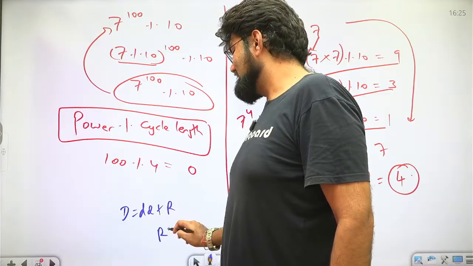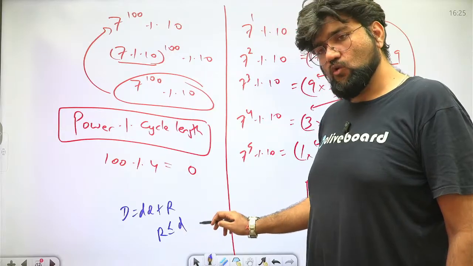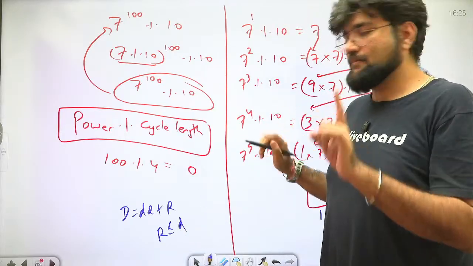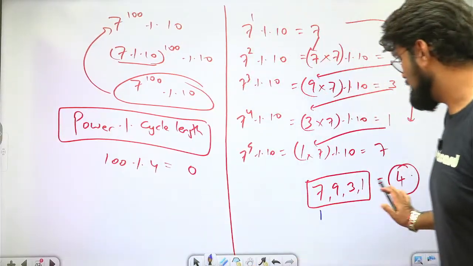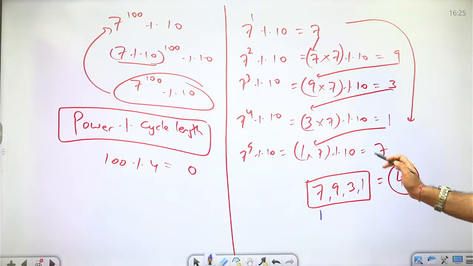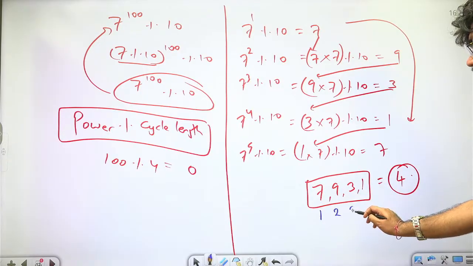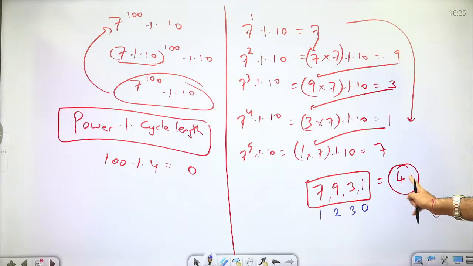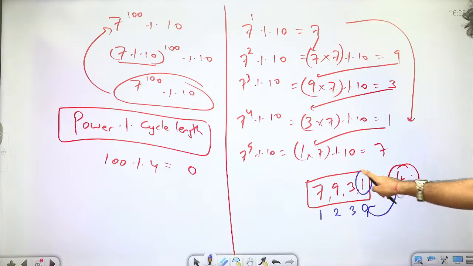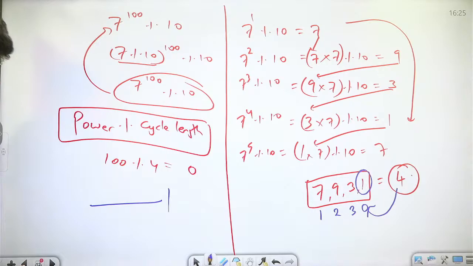So, here R is less than D. Okay. So, R can be 0, 1, 2, only up to D minus 1. It can never be D. Okay. So, my idea here is for divisor 4, the remainders can be 0, 1, 2, 3. For 1 remainder, this will be the answer. For 2 remainder, this will be the answer. For 3 remainder, this will be the answer. For 0 remainder, this will be the answer. So when I am dividing my 100 by 4, modulo dividing, what is the remainder? 0. Remainder 0 coincides with what digit here? 1. So what will be the last digit, the unit digit of 7 power 100 mod 10? It will be 1.